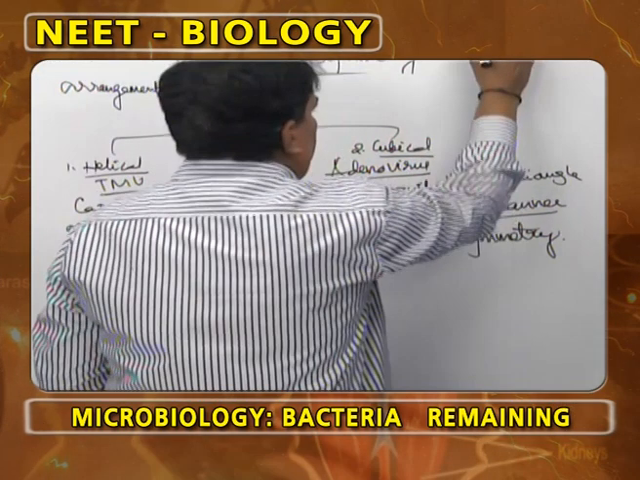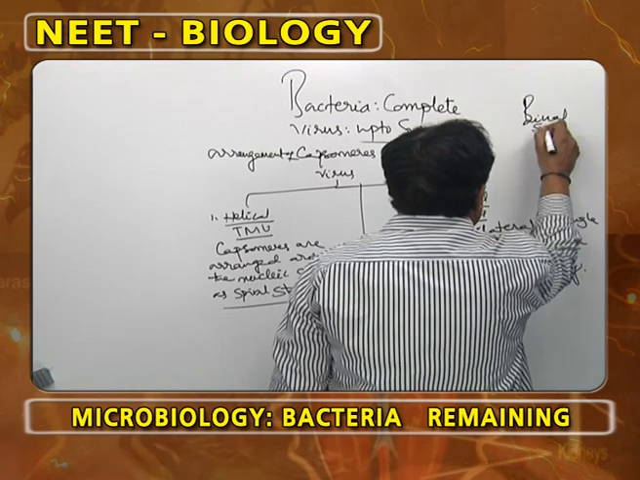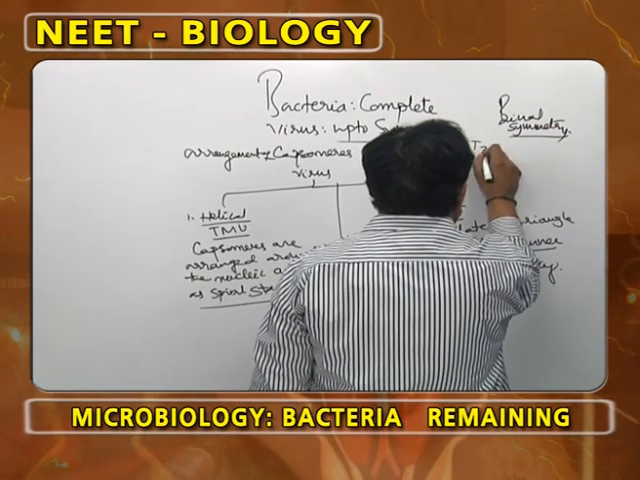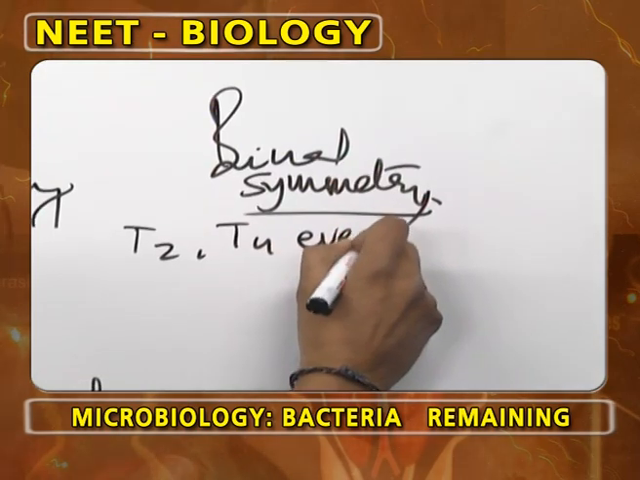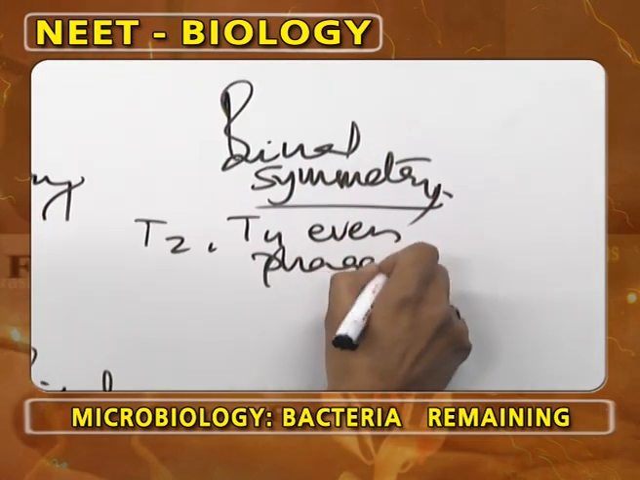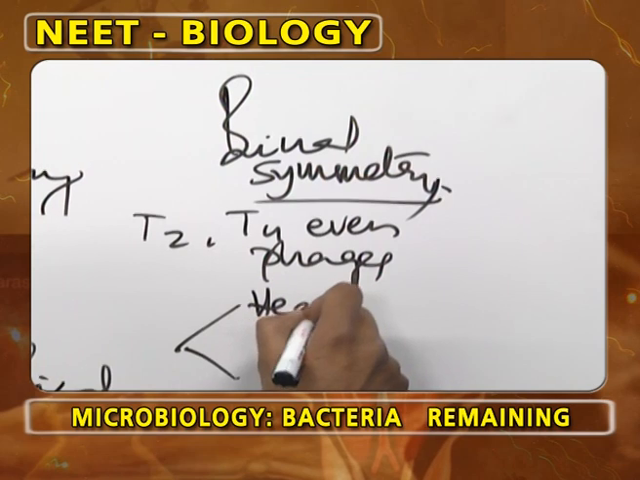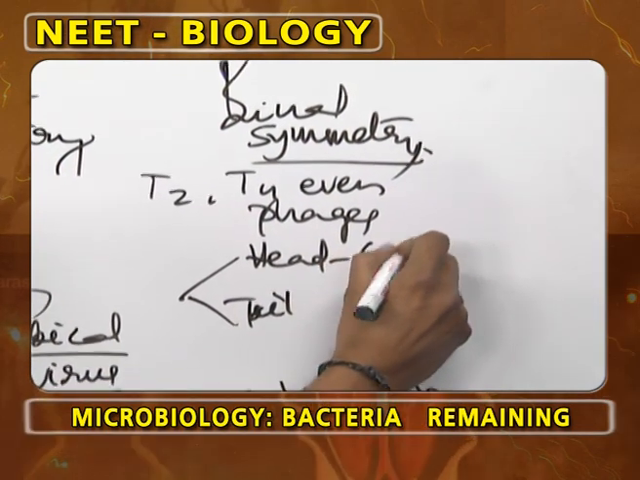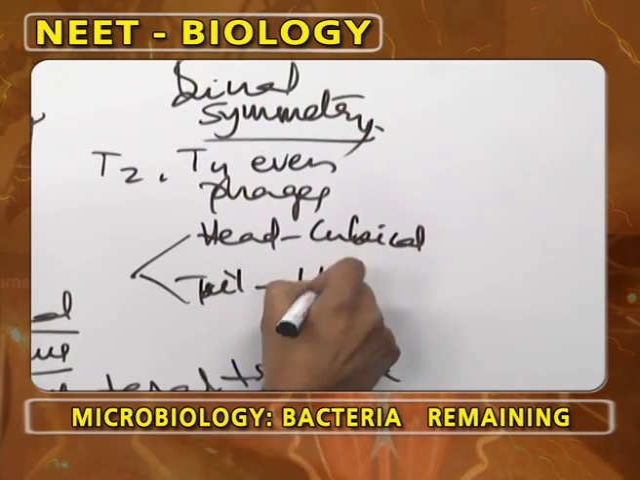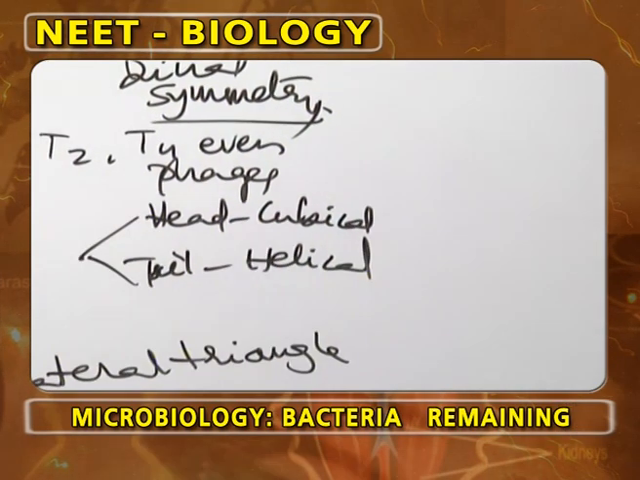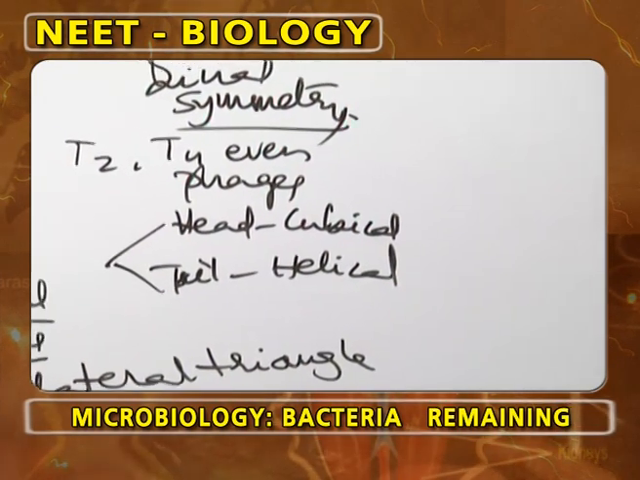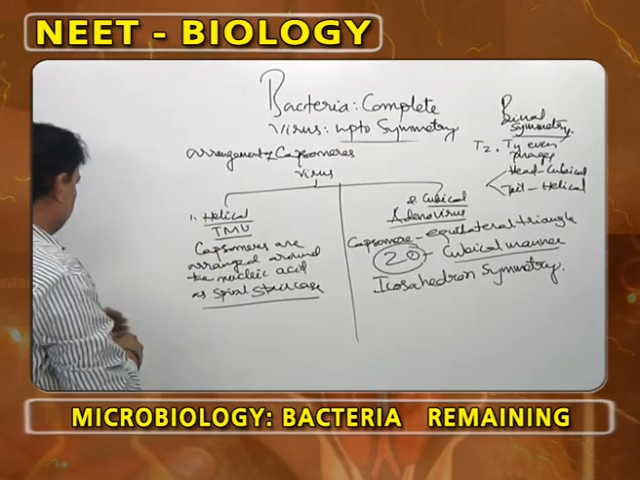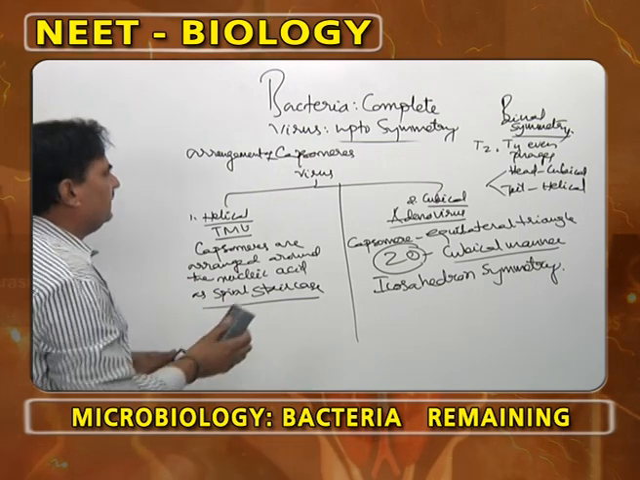There is another symmetry called binal symmetry. Binal symmetry is seen in T2, T4 phages. What does binal symmetry mean? Every bacteriophage has two parts, head and tail. Head shows cubical symmetry, tail shows helical symmetry. So, two types of symmetry are seen. This type of symmetry is popularly called binal symmetry.